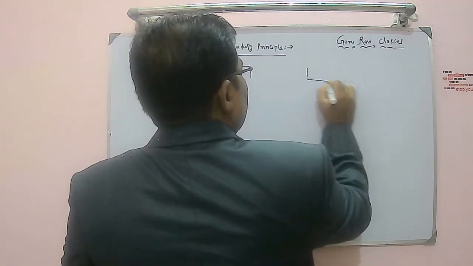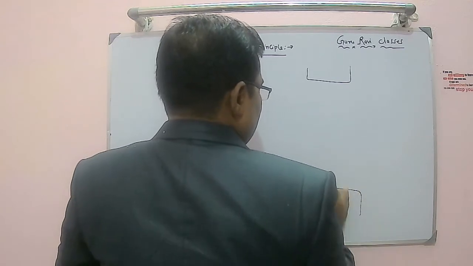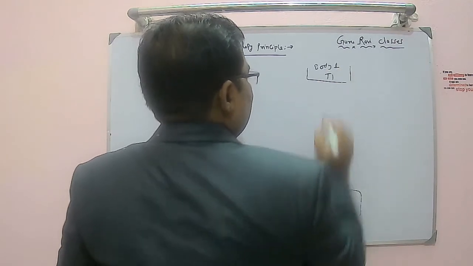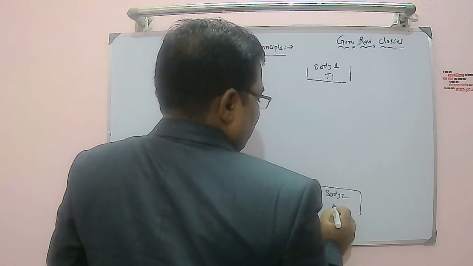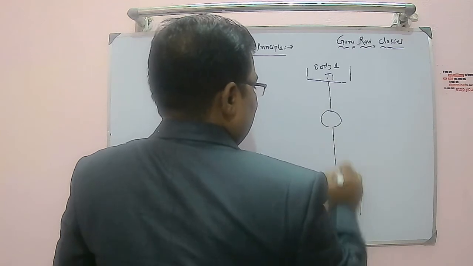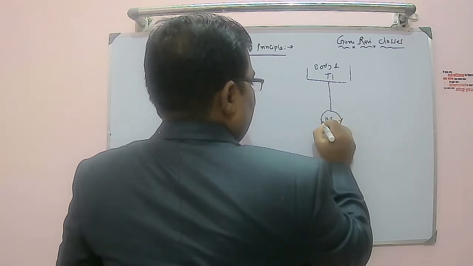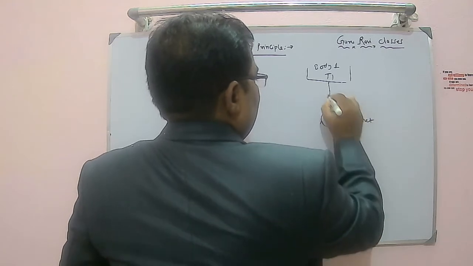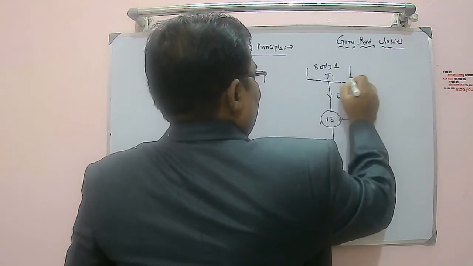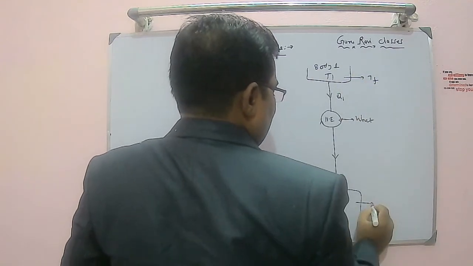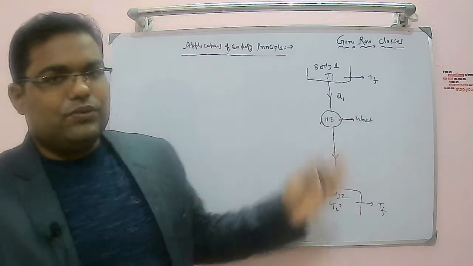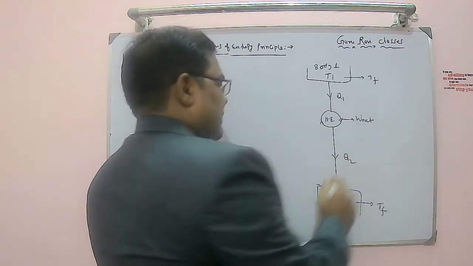So we are considering two bodies. These are the two bodies. So body 1 at temperature T1, and body 2 at temperature T2, and in between body 1 and body 2 we are attaching a heat engine, and the heat engine is producing some work. It is getting heat from here and finally rejecting to body 2. Let's suppose T1 is going to TF because of this interaction, and T2 is also going to TF. That's the case. So Q1 is going and Q2 is coming this side, and we are getting the net work out.